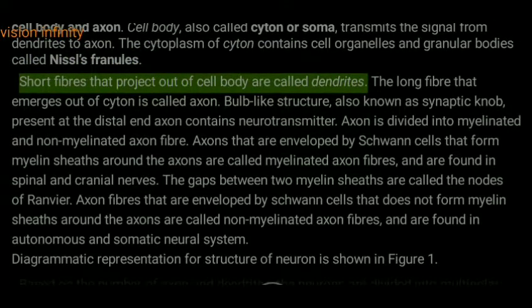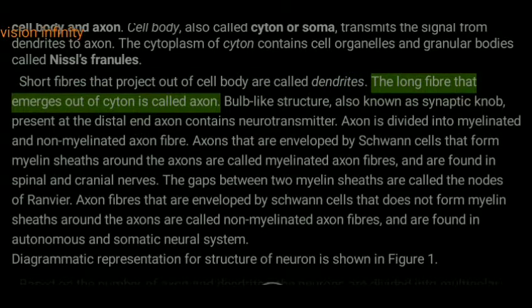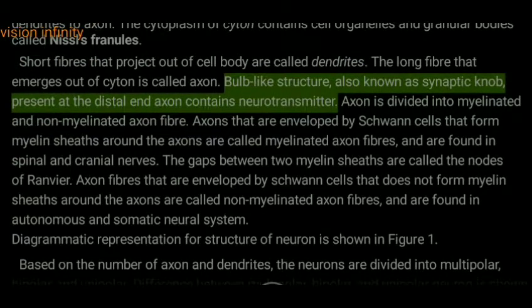Short fibers that project out of the cell body are called dendrites. The long fiber that emerges out of the cyton is called the axon. The bulb-like structure, also known as the synaptic knob, present at the distal end of the axon contains neurotransmitters.